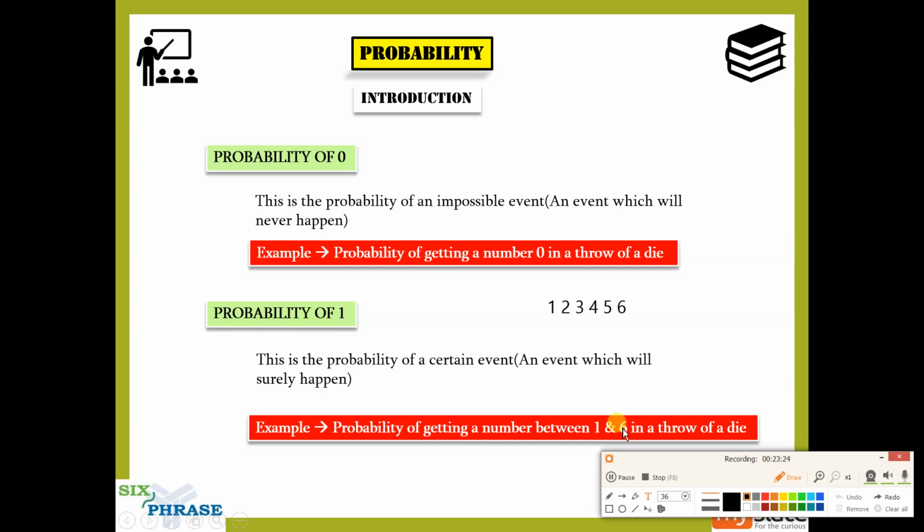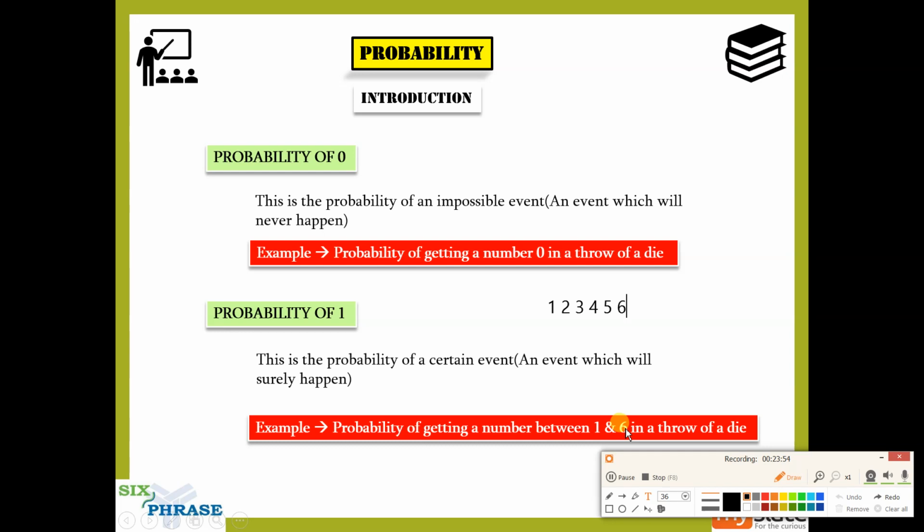It is not 2, 3, 4, 5. It includes 1 and 6. So the probability of getting a number between 1 and 6 in a throw of a die: our total is 1, 2, 3, 4, 5, 6. Our favorable is also 1, 2, 3, 4, 5, 6, because we are finding the probability of getting a number from 1 through 6.